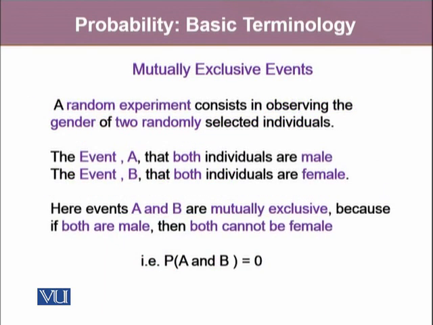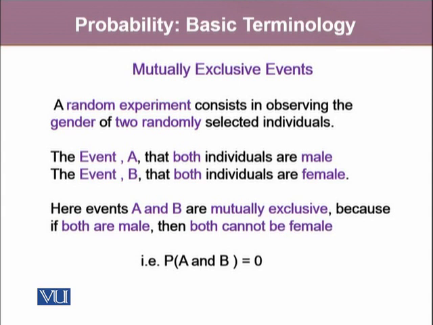A random experiment consists in observing the gender of two randomly selected individuals. Event A says that both individuals selected are male, whereas event B says that both individuals are female. Here, events A and B are mutually exclusive, because if both are males, then both cannot be female, and a person cannot be a male and female at the same time.